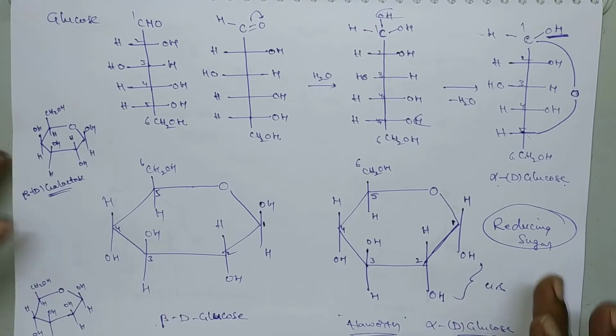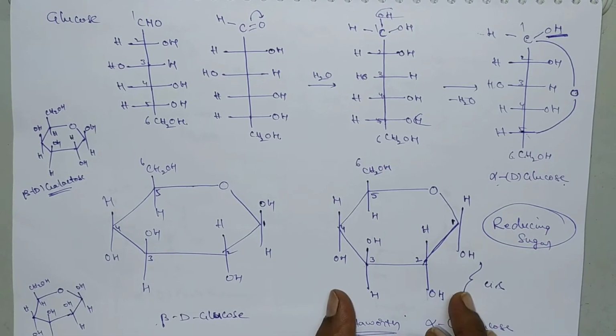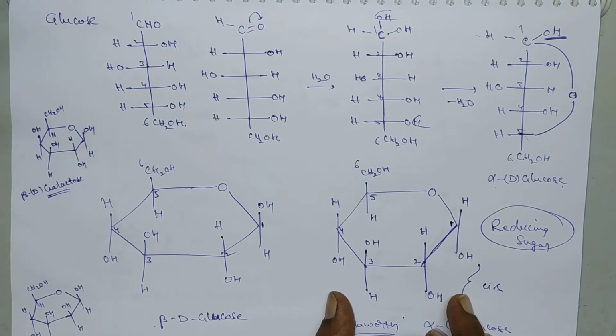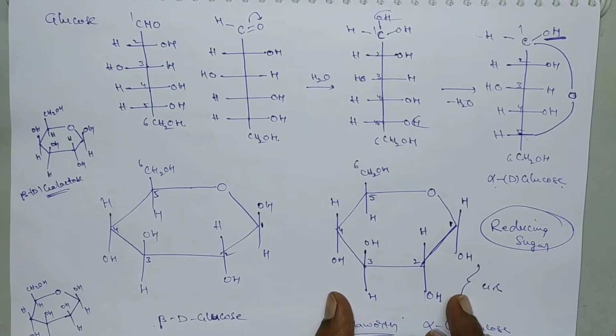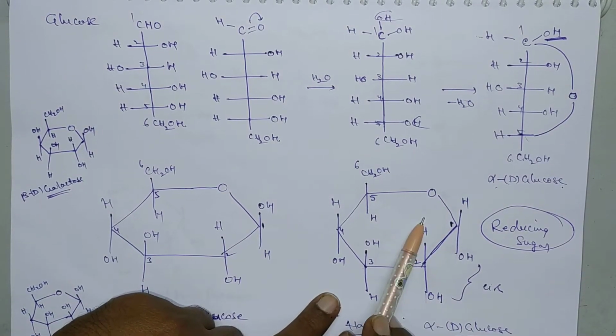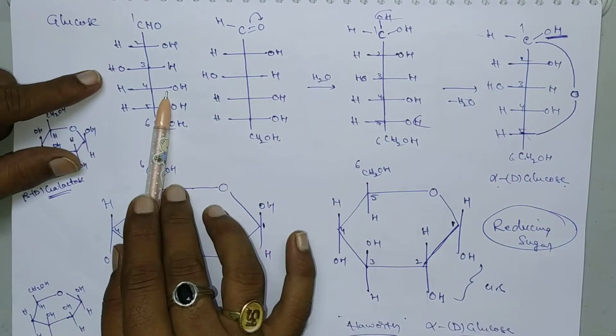Why? Because upon adding the reagent, whether it is Tollens reagent or Fehling's reagent, we have to heat the mixture. By heating, the cyclic ring will be cleaved to form a free aldehyde group in the backward direction.